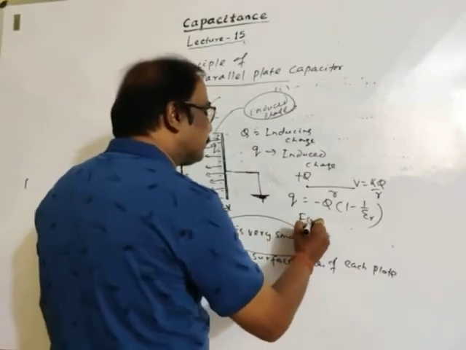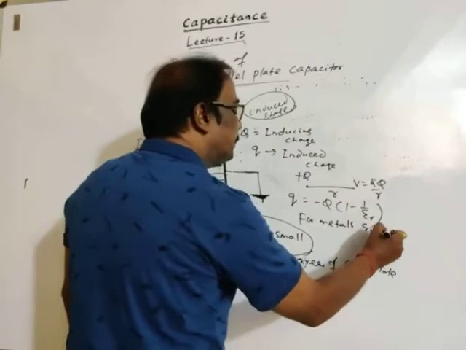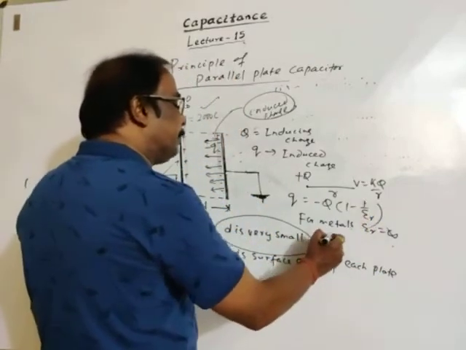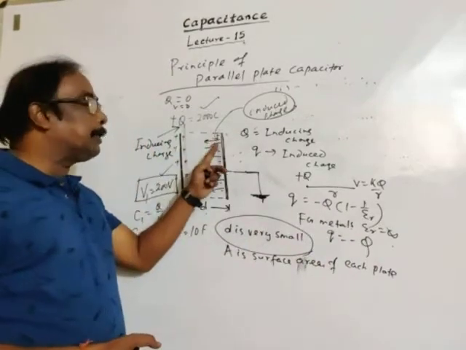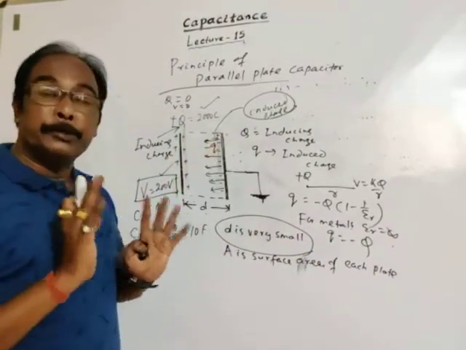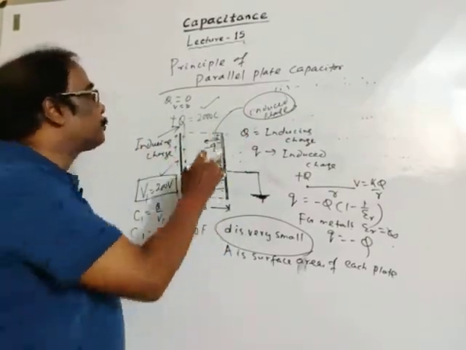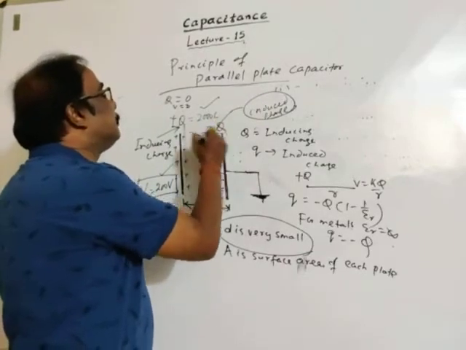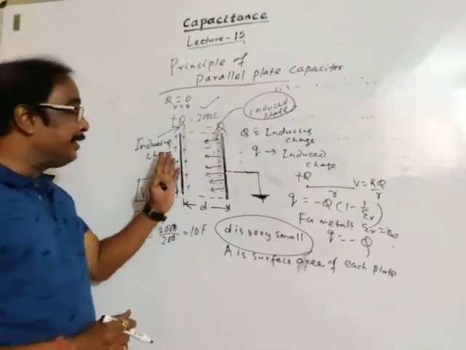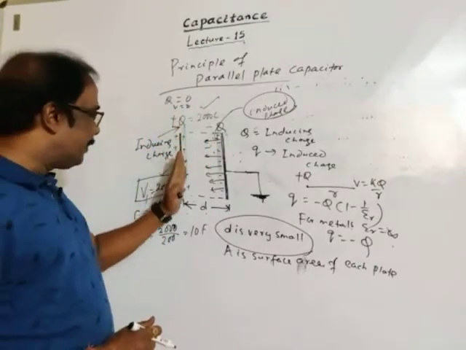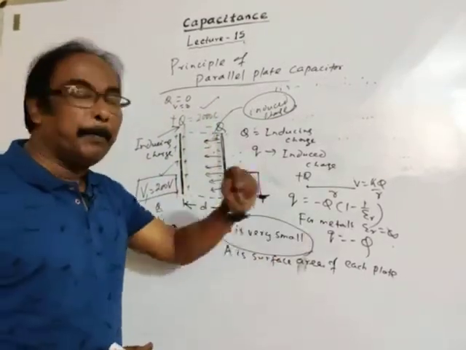For metals, epsilon R is infinity, so induced Q is equal to minus Q. So for metals, inducing charge is equal to induced charge, but for insulators, induced charge is less than inducing charge. Now this total charge is minus Q. Now we come to our previous discussion: the magnitude of inducing charge equals the magnitude of induced charge in case of metals.